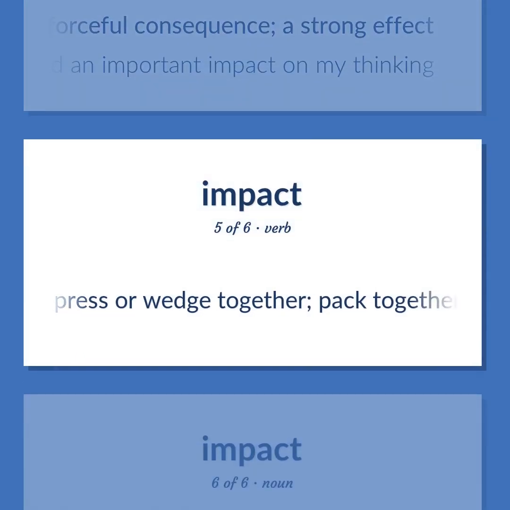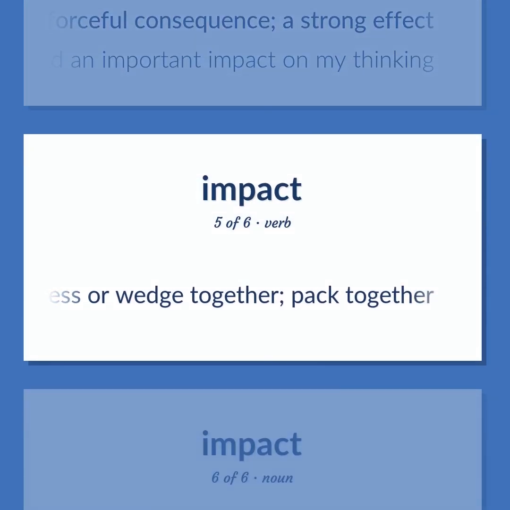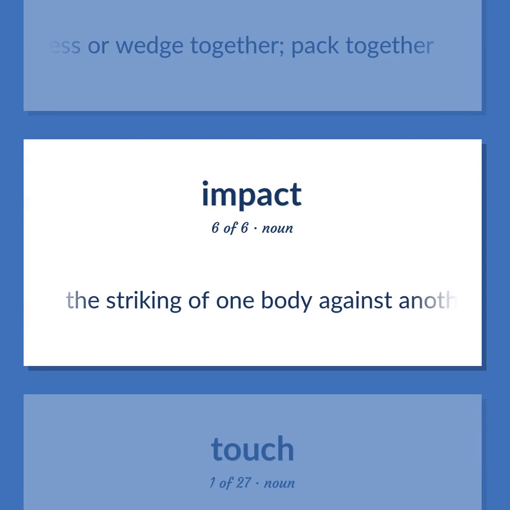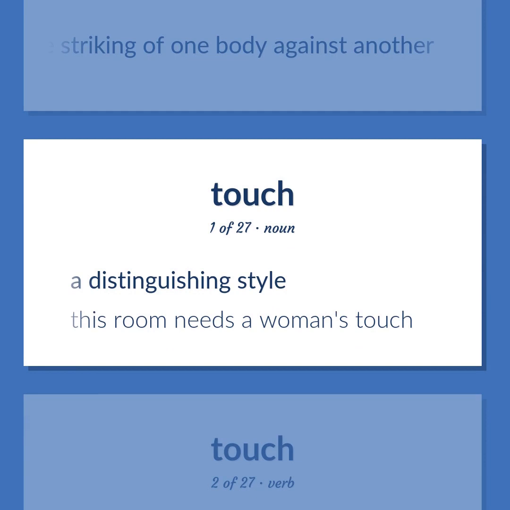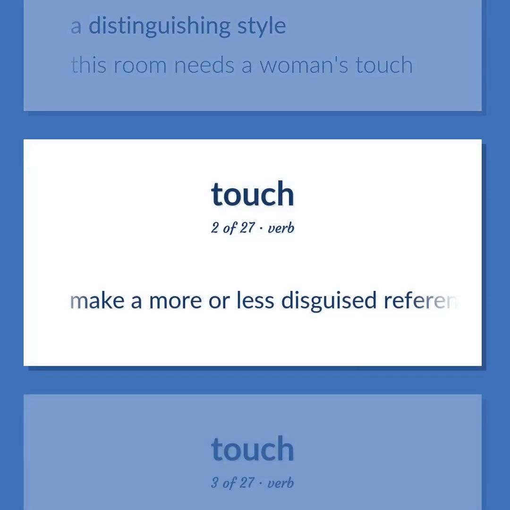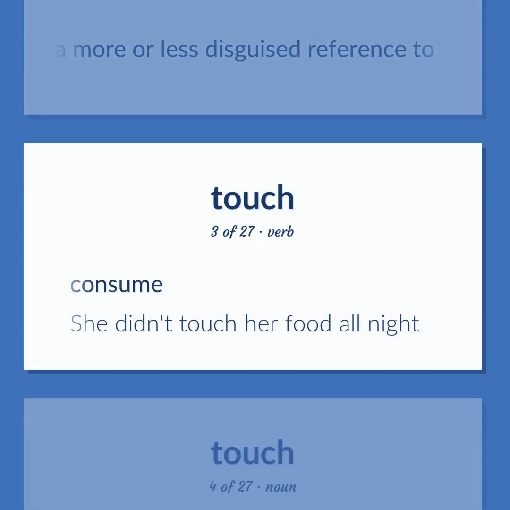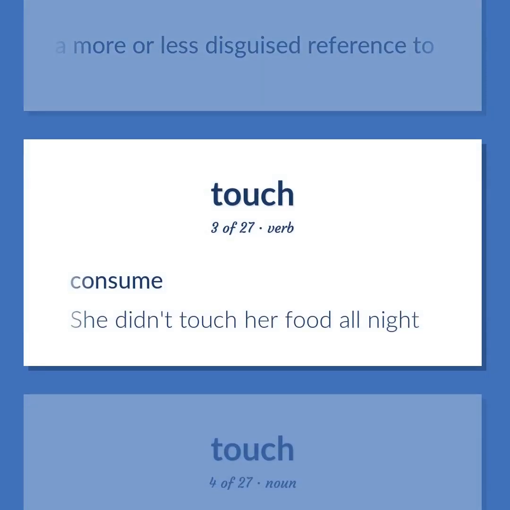Press or wedge together, pack together. The striking of one body against another. A distinguishing style. This room needs a woman's touch. Make a more or less disguised reference to. Consume.